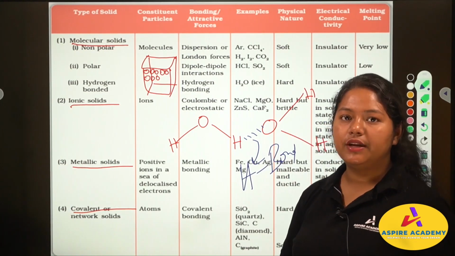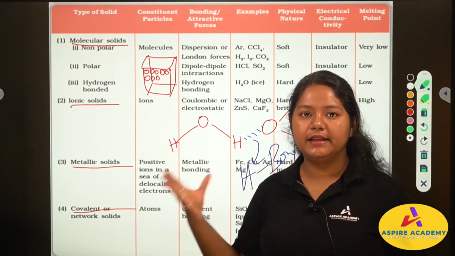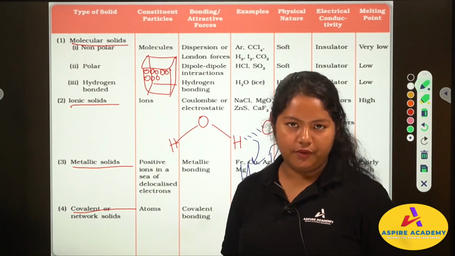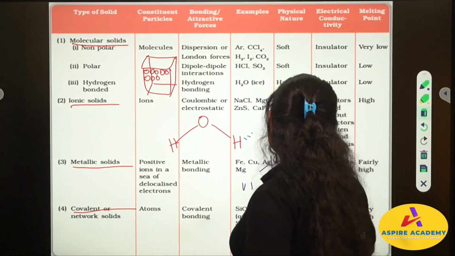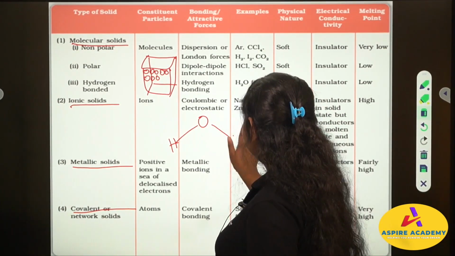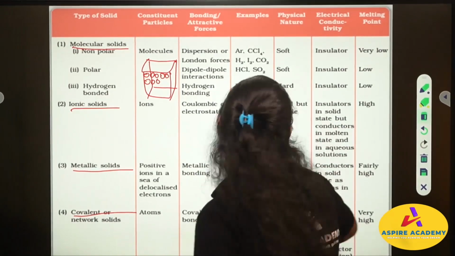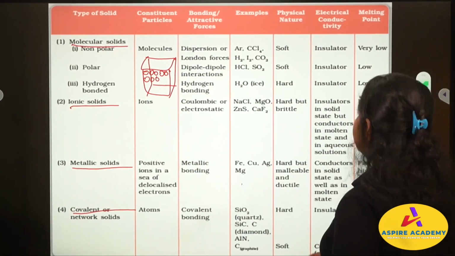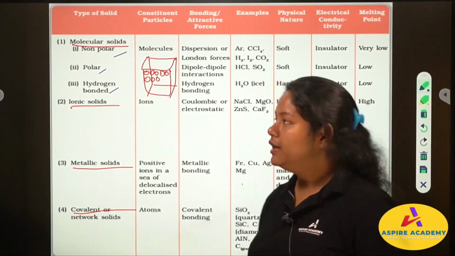How it happens, we will study in detail in the later part of your syllabus, or I think you must have studied it in your class 11th. If you have, you must know this nicely. So these were non-polar, polar and hydrogen bonded. Cool.